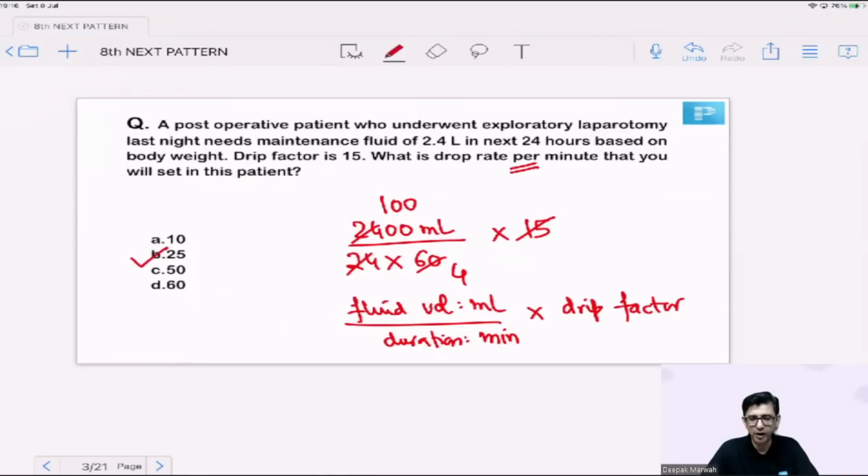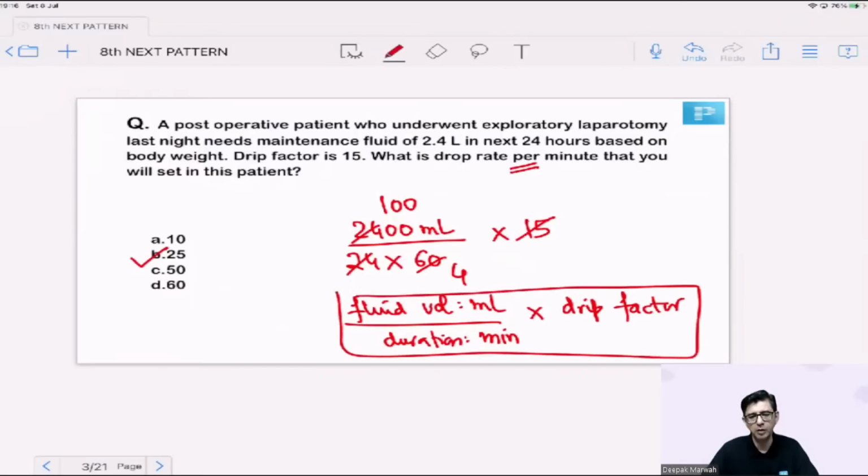And at this point, I would like to say that especially if you are an FMG student sitting for the July exam, there can be a potential question, something like this, not exactly like this, but they usually ask about fluid administration. Whenever you write orders, you are anyway supposed to mention what the drop rate per minute is going to be. So that's why this particular question was put up. The answer to this question is option number B, and I'm happy that a lot of guys were able to do the basic calculations. This is the basic formula, pretty simple, straightforward.